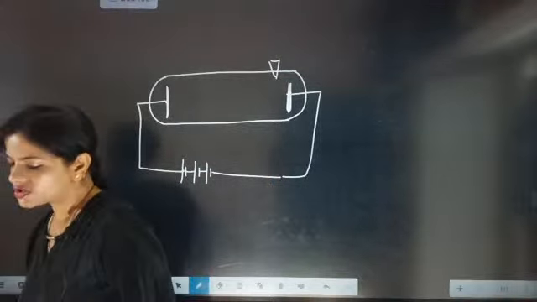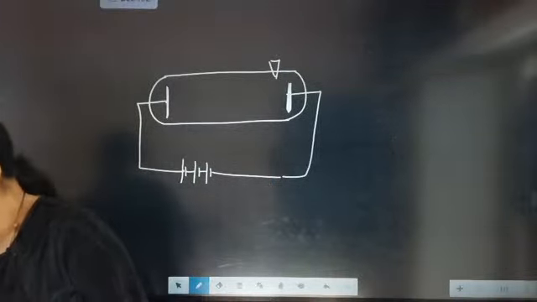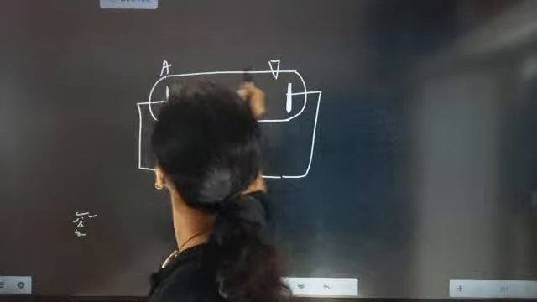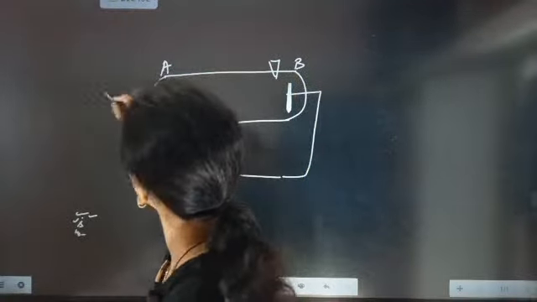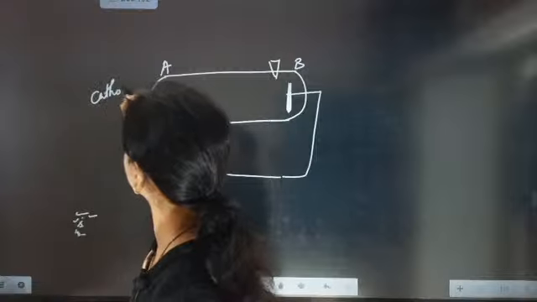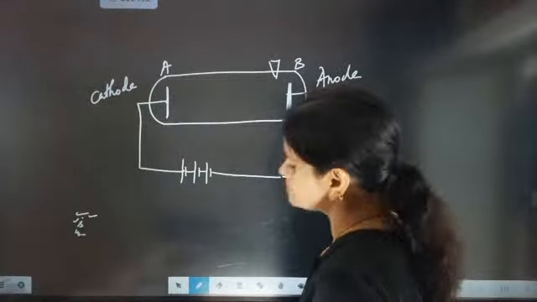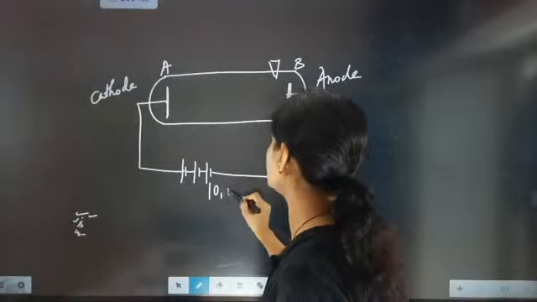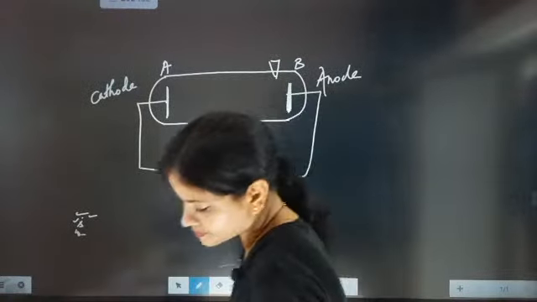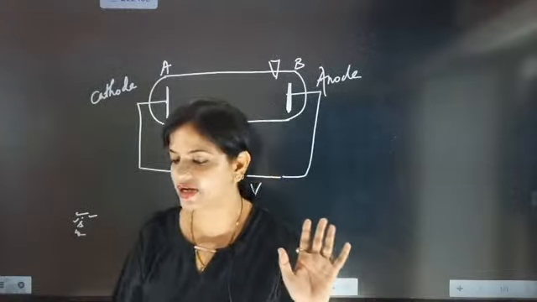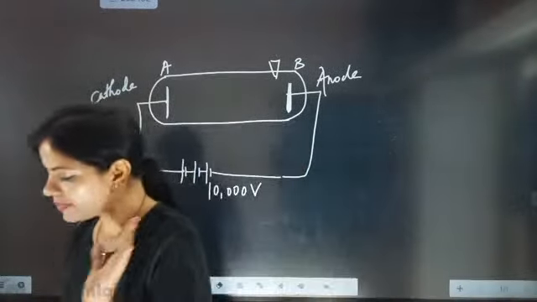So actually this was the discharge tube, cathode is there, anode is there, A and B, cathode and anode. A potential difference of 10,000 volt has been maintained there. Fine. Now what happened after that?